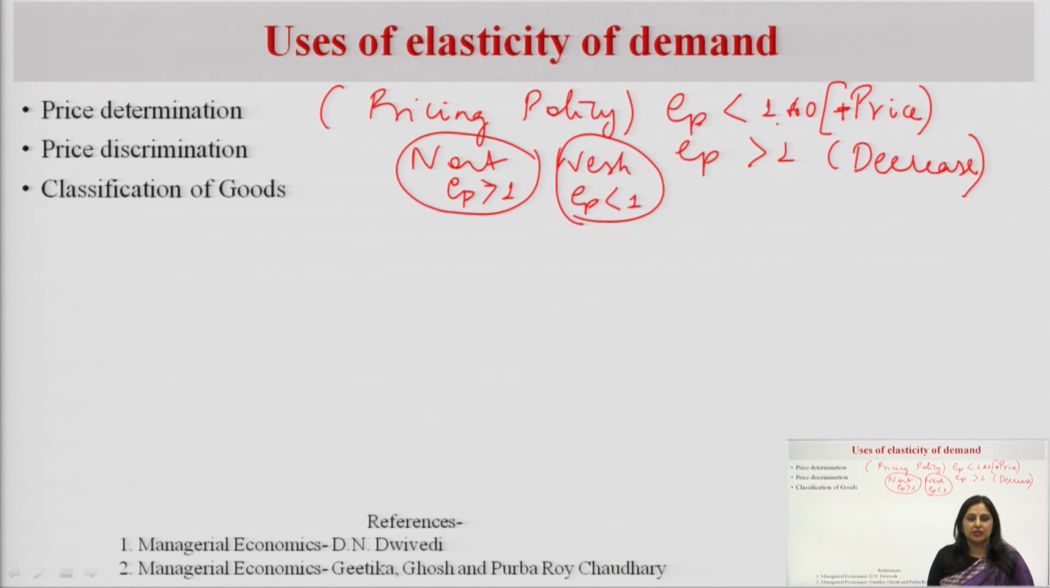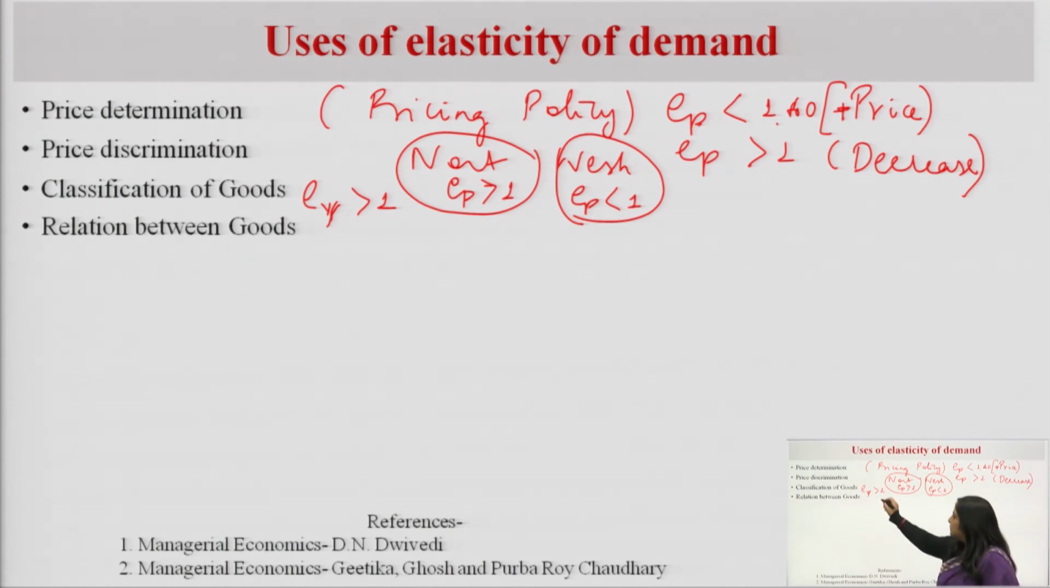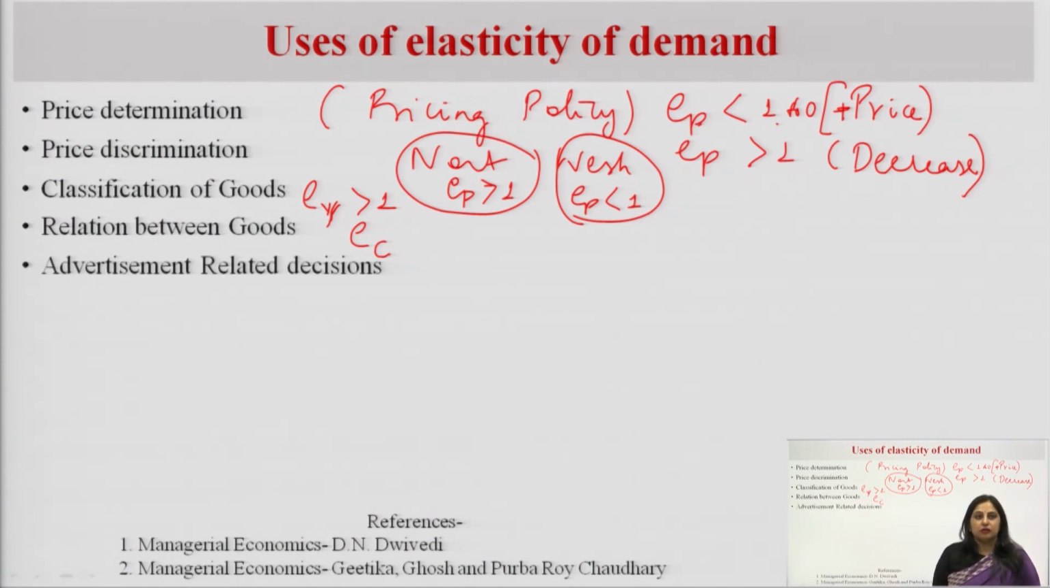It is also used to classify the goods by calculating the income elasticity. So, when income elasticity is greater than 1, it means the consumer is considering the product as a luxury good. When the value of income elasticity is between 0 and 1, it means it is a necessary good to the consumer. It is also used to find out the relation between goods by calculating the value of EC. If EC is positive, it is a substitute; if negative, it is a complementary good. It is also used to take advertisement related decisions by calculating the value of EA.